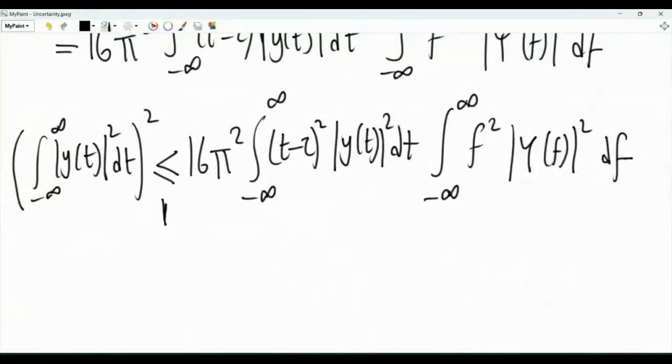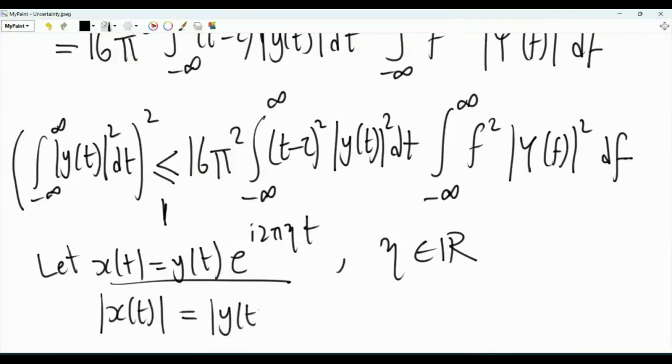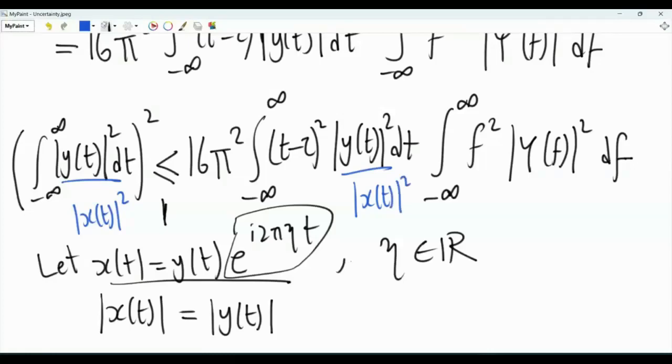Now let's bring the function x of t into the picture. Basically, we will take x of t to be equal to y of t times e to the i 2 pi eta t, where eta is a real number. If this is the relationship between x of t and y of t, then the first observation is that the magnitude of x of t is exactly equal to the magnitude of y of t, because this complex exponential has a magnitude of unity. And so we can come here and replace this by the magnitude of x of t squared, and we can replace this by the magnitude of x of t squared.